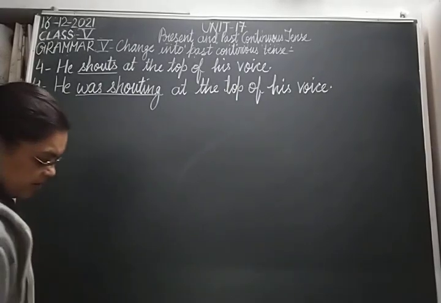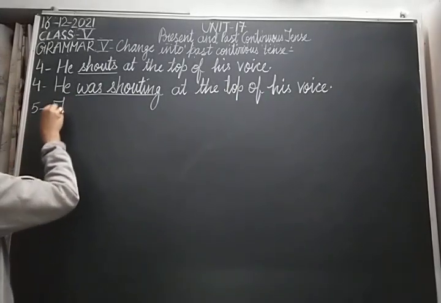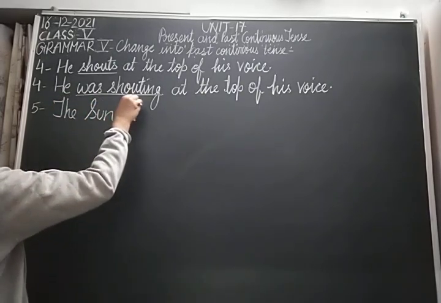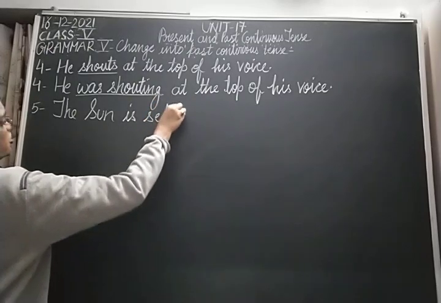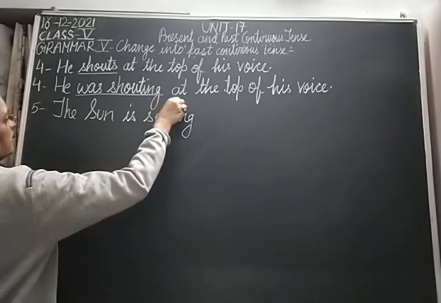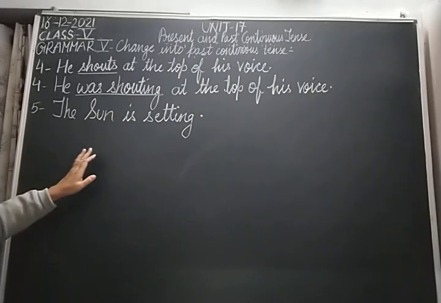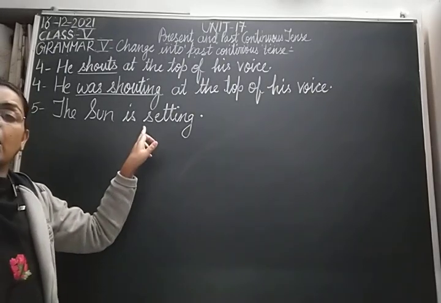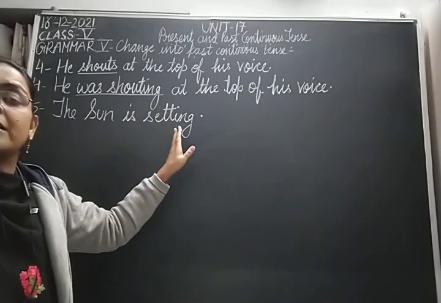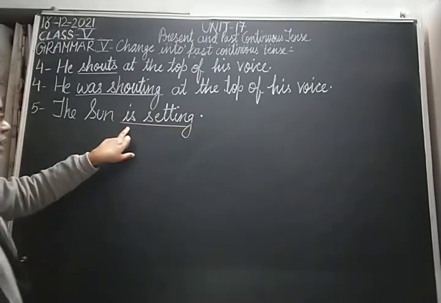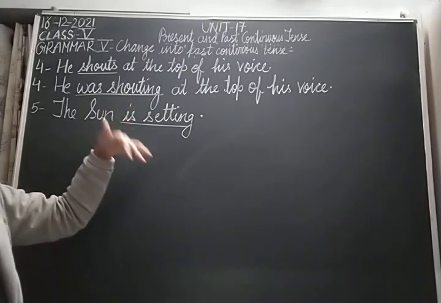Then the fifth one. The sun is setting. Children, please make S of sun capital. Now, the verb in this sentence is setting, which is in present continuous tense. So, we'll underline this, and in place of is, we will change it into past tense.